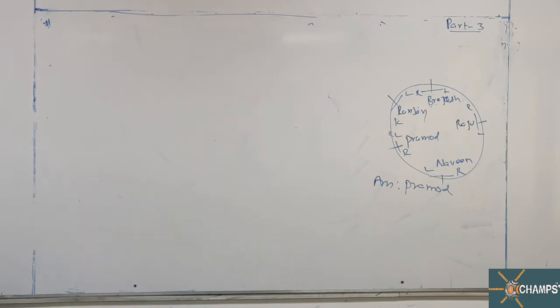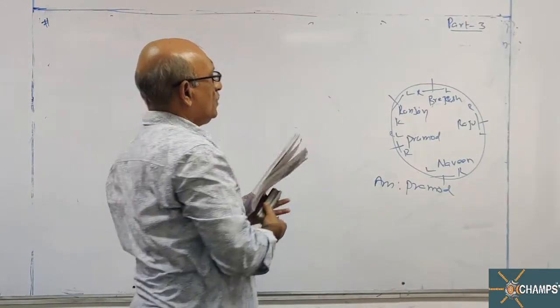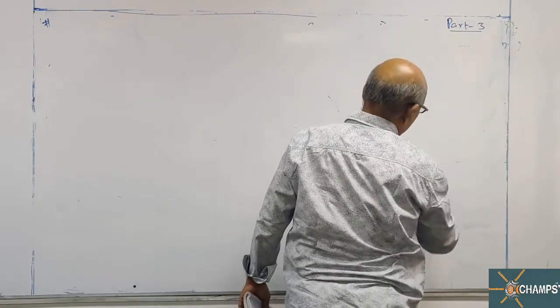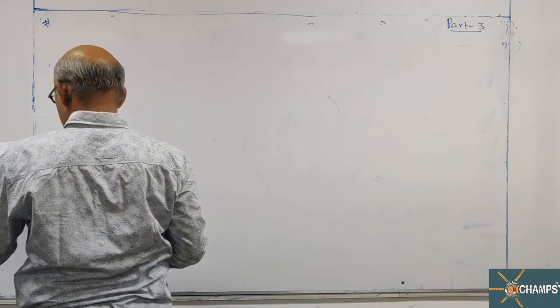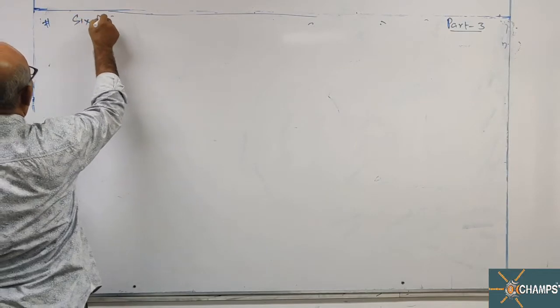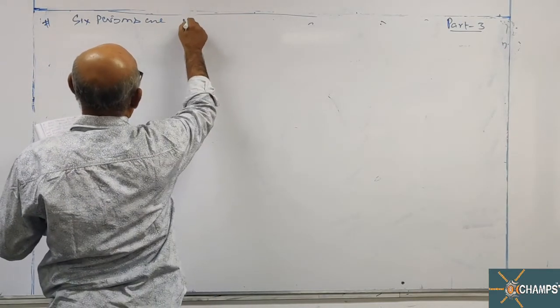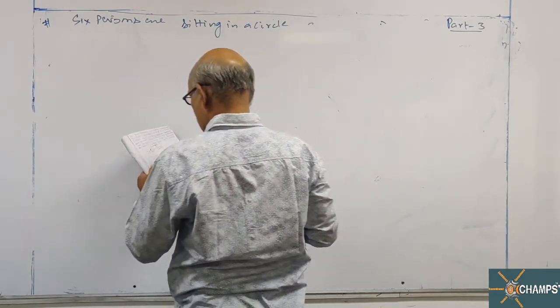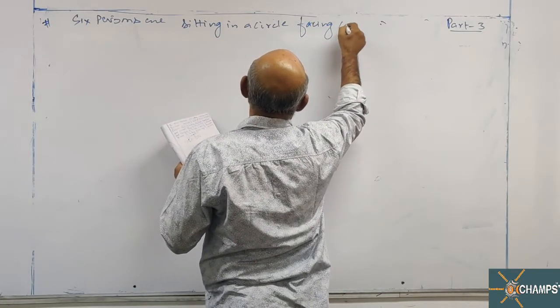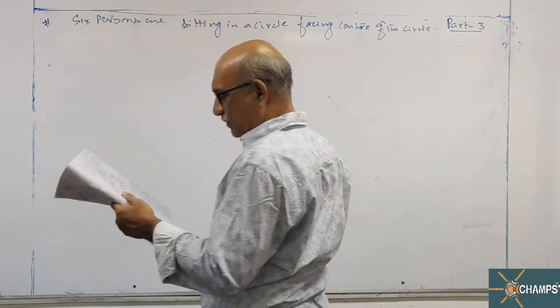Next question. Let us see this 2019 November exam question. 6 persons are sitting in a circle, facing the center of the circle.